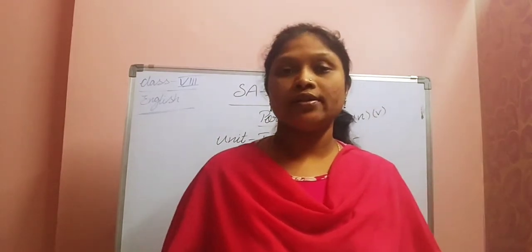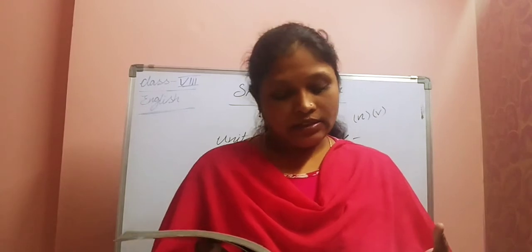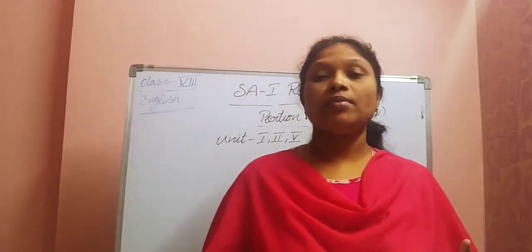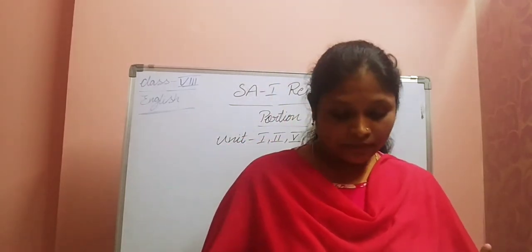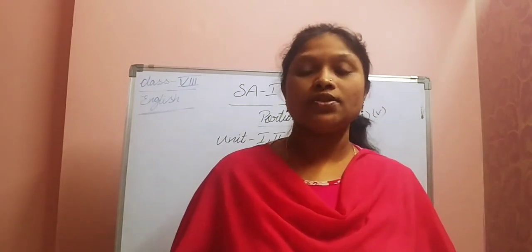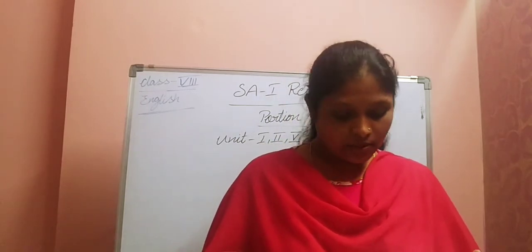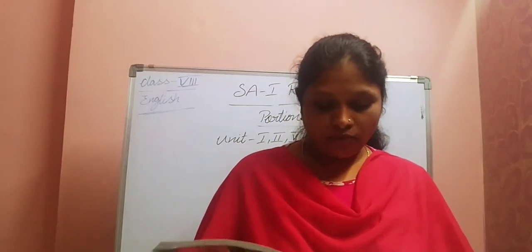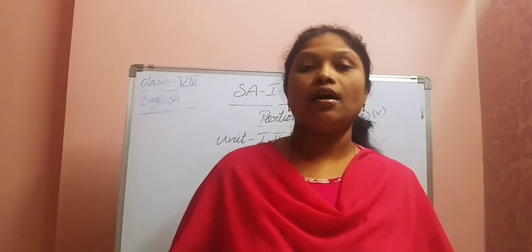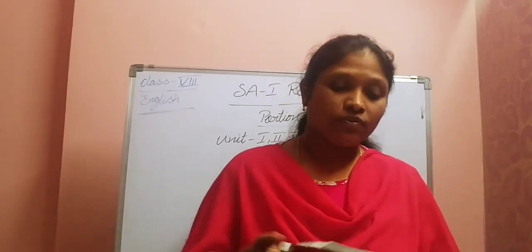What are adverbs, children? Adverbs describe verbs. Okay, instinctively. Instinctively means naturally. Next, spontaneously. Spontaneously means not planned. Only one adjective is there. What is that? Offbeat. Offbeat means unusual. Okay. Let us see here also a few questions.